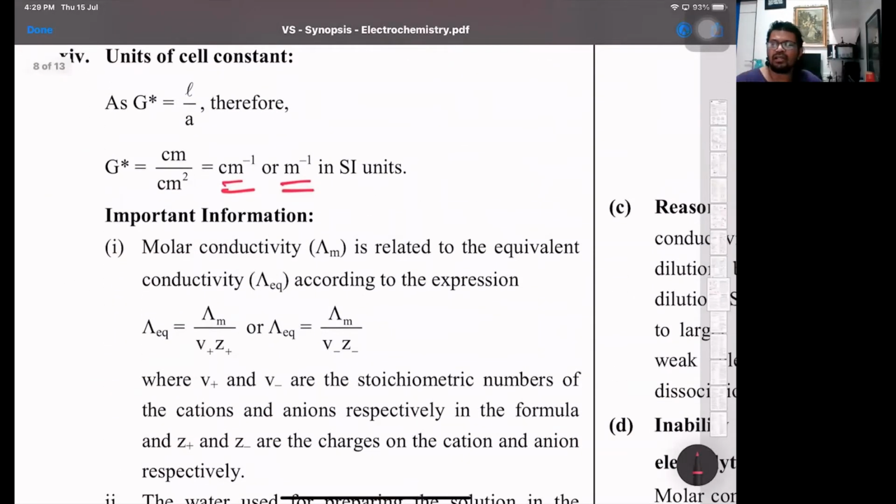Molar conductivity related to equivalent conductivity. This is an important part. Equivalent conductivity will be molar conductivity upon, what is this, v plus and z plus? v plus and v minus are the stoichiometric coefficients of the cations and anions, and z is the charge on it. So either you say molar conductivity upon the stoichiometric coefficient into the charge on the cation, or molar conductivity upon the stoichiometric coefficient of the anion into its charge.